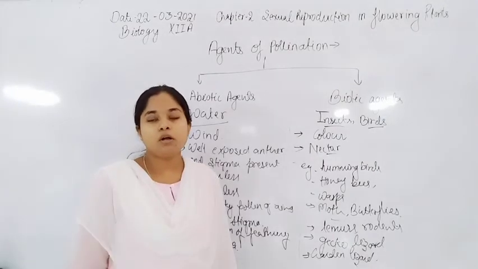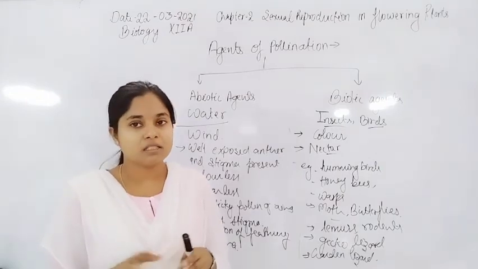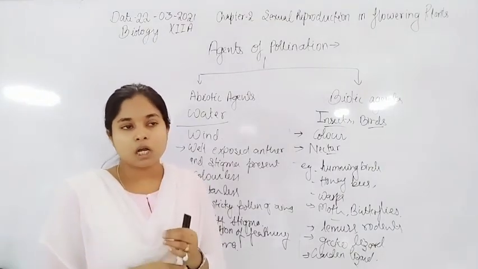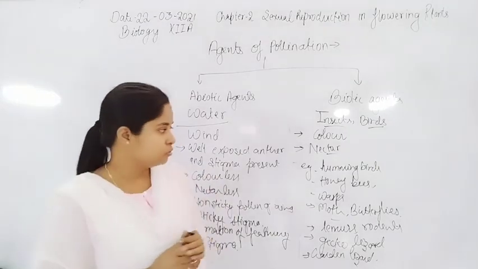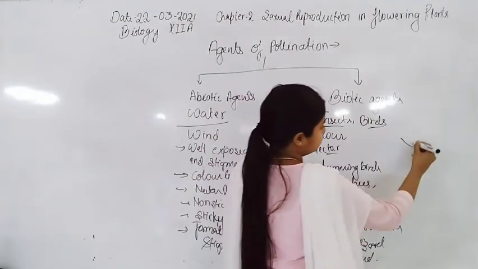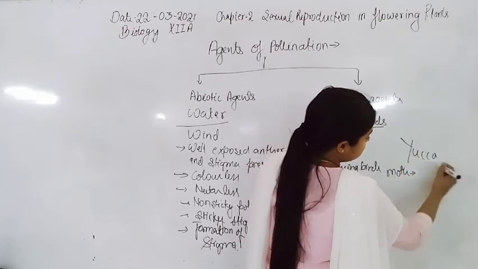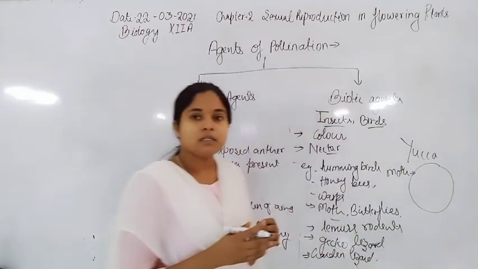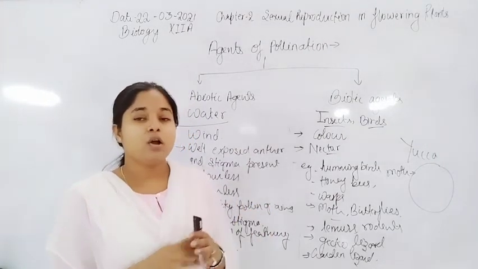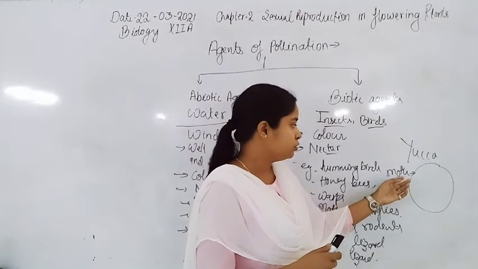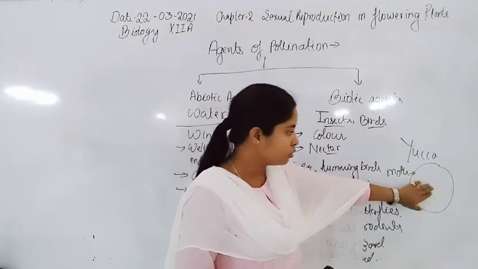Some other organisms show an interesting relationship between plants and animals, like the yucca and moth relationship. The moth lays its eggs inside the yucca flower for their protection, and due to this egg laying process, pollination is done by the moth in the yucca plant.